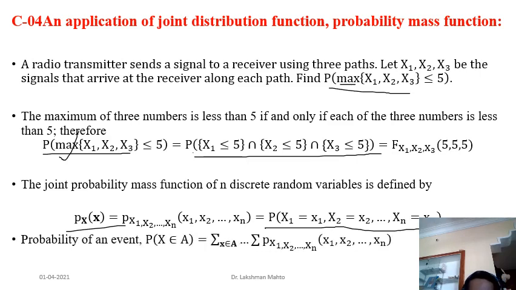And suppose the random vector takes values from a particular region, a subset A. Then we can calculate that probability by summing all these probabilities. By this summation we can calculate it.